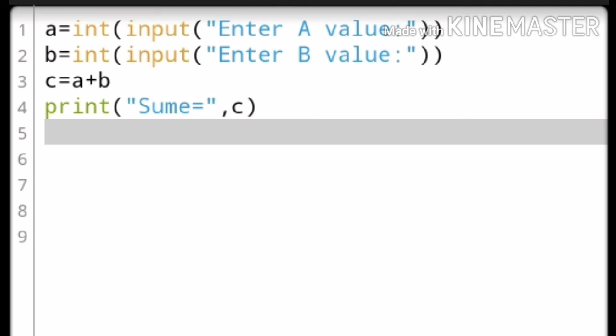Next let us try the addition program using the input function. Yes, a equal to int of input. So here the input is being converted into integer form, so we are using the int function. Then a and b input is received and then it is added and printed as sum equal to. So the answer we get is printed. Let us try, save the file and we can see the result.